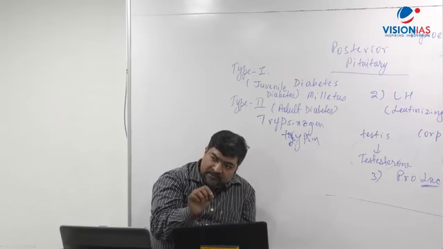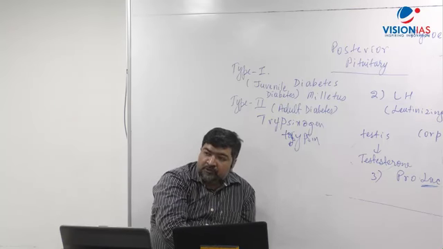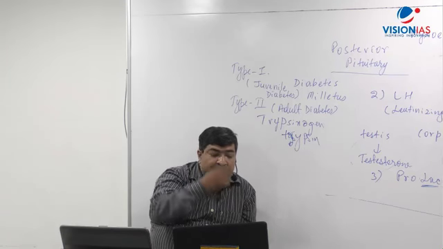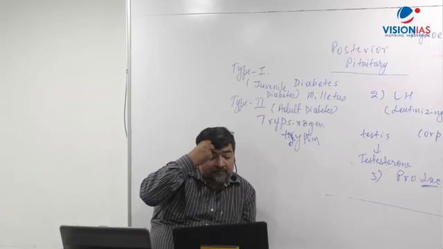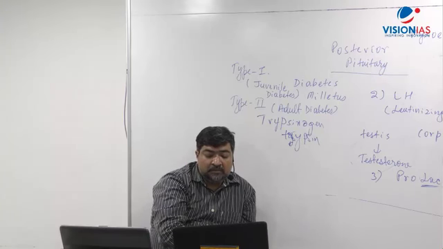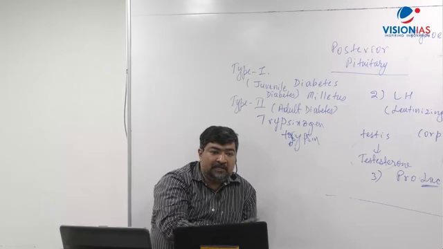Now, the same point you write. Give a comma. Trypsinogen is activated into trypsin by the enzyme enterokinase.